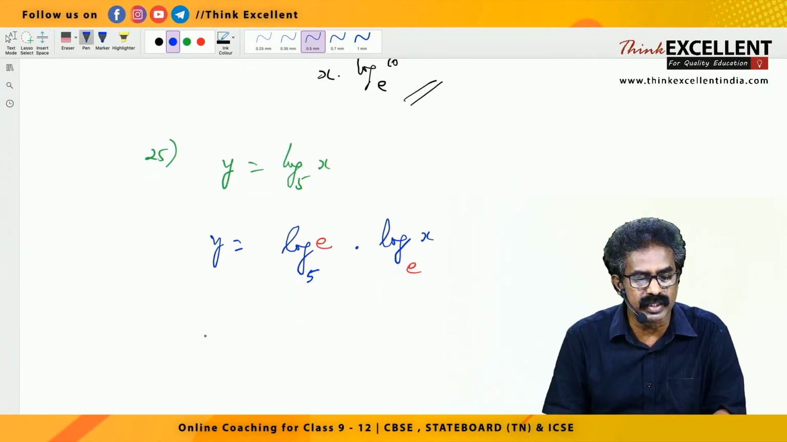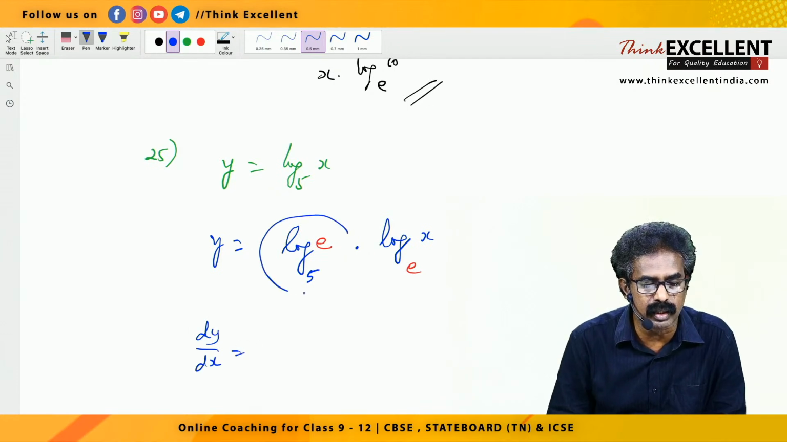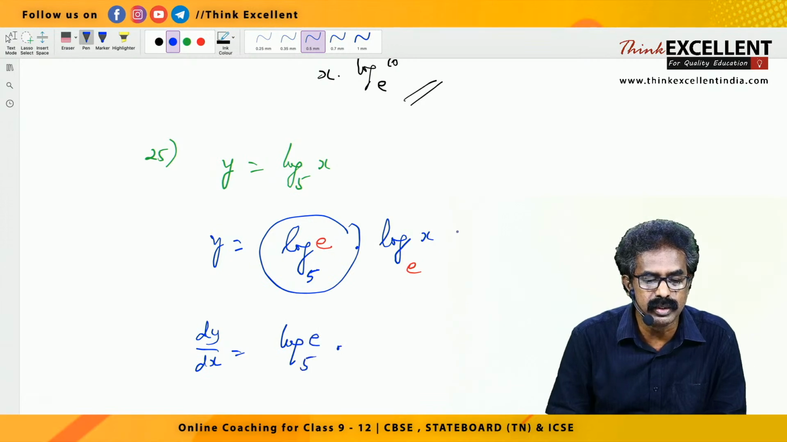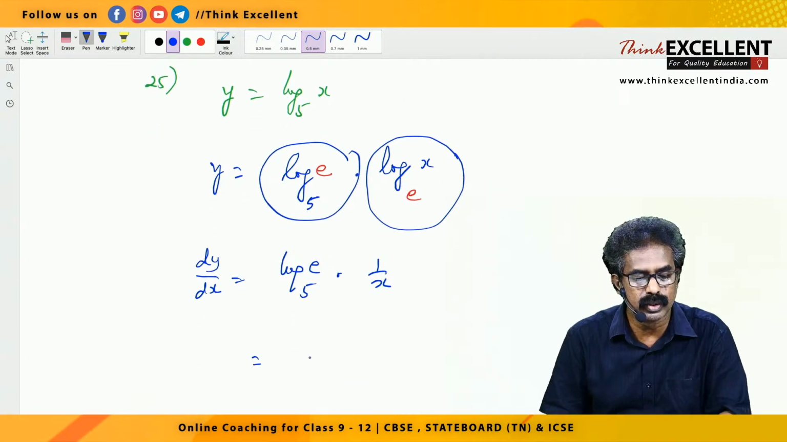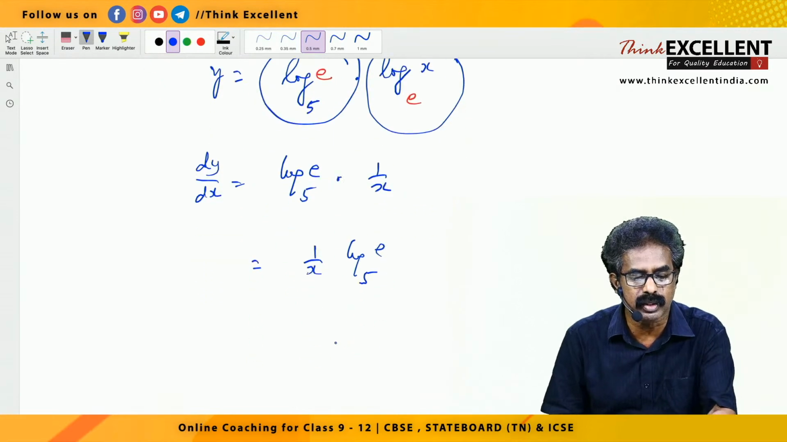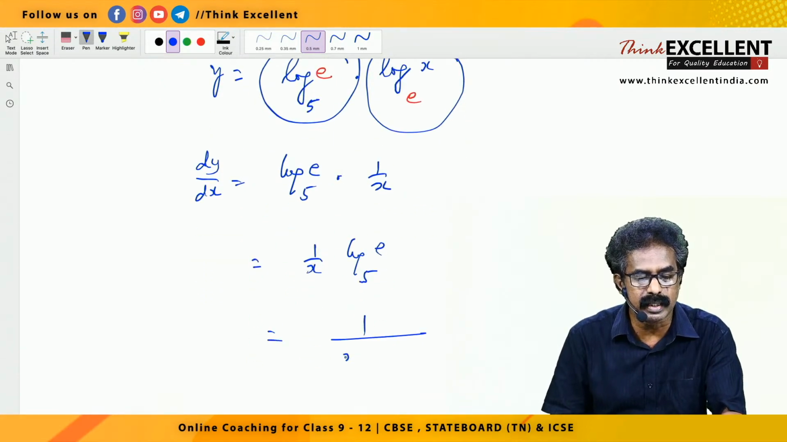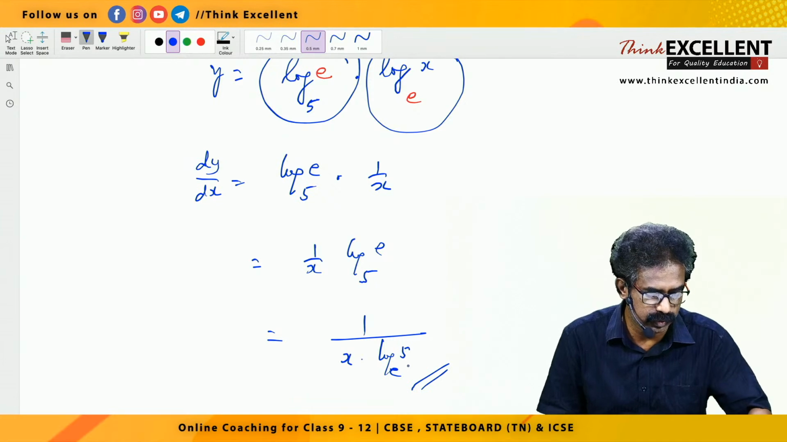So now you differentiate dy by dx. Here there is no x at all. There is no variable. Write it as it is, log e to the base 5 into log x base e only, log x derivative 1 by x. That's all. Hope you understood this one, right? So this answer can be written as 1 by x into log e to the base 5, or you can bring it down, 1 by x into, you can interchange, log 5 to the base e, right? So you can write like this also. So hope you understood this one, right?